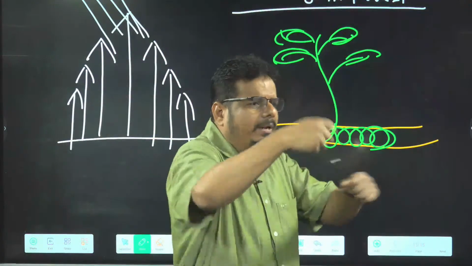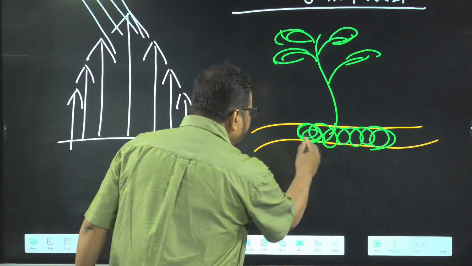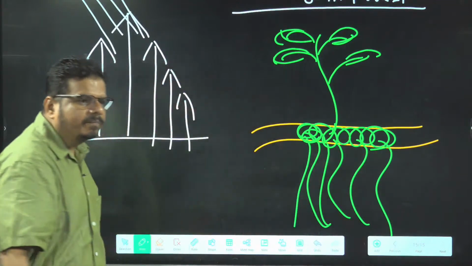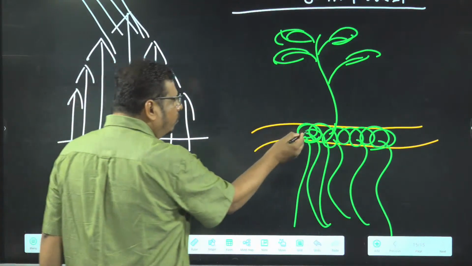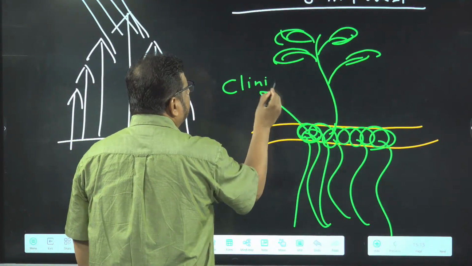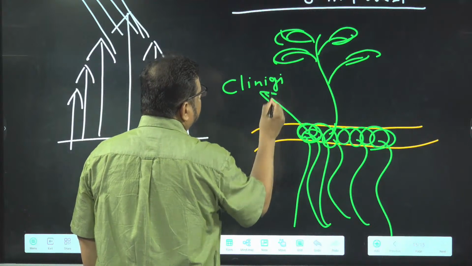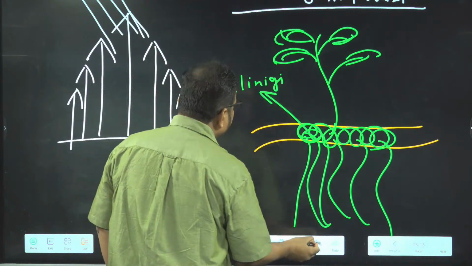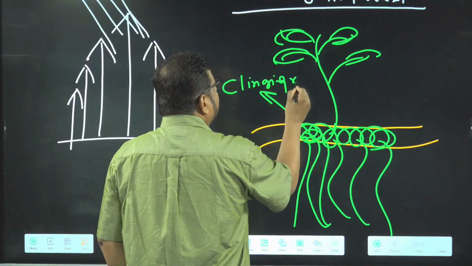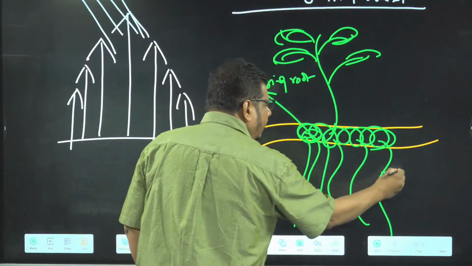So they are wrapped around the stem, and some of the roots hang in the air like this. The roots that help in wrapping are called clinging roots, and these are hanging roots.